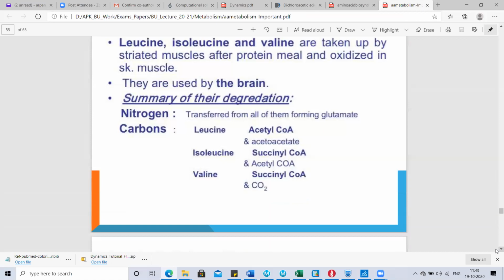So leucine, after degradation, is converted into acetyl coenzyme A and acetoacetate, and isoleucine gets converted into succinyl CoA and acetyl CoA. Valine is converted into succinyl CoA and CO2. So you can see here valine is purely glucogenic because it produces only succinyl CoA, which enters the Krebs cycle. And isoleucine and leucine produce acetyl coenzyme A and acetoacetate, and succinyl CoA and acetyl coenzyme A subsequently. So you can see these amino acids belong to the class of ketogenic amino acids.